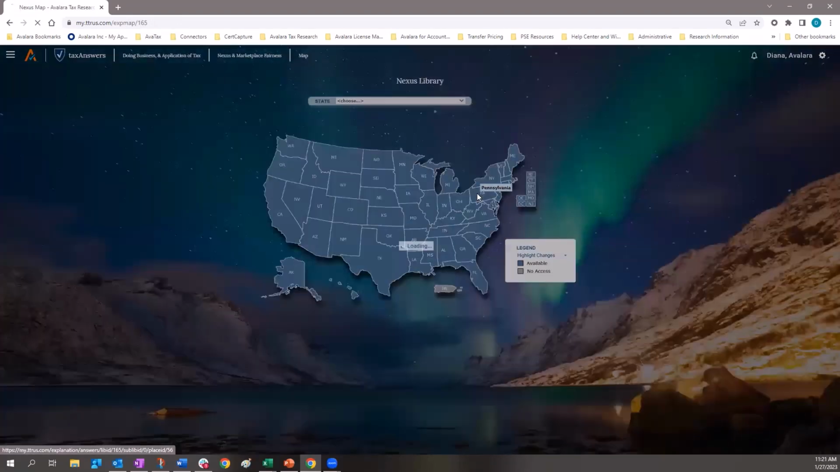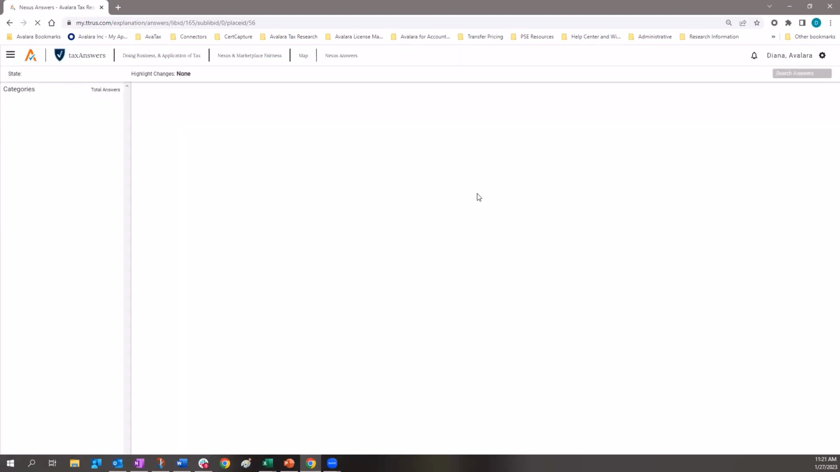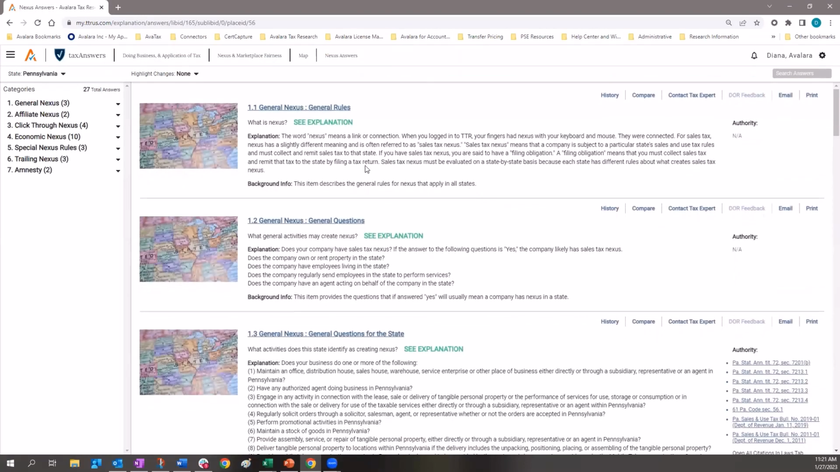And we're going to select the state of Pennsylvania. Once you make that selection, all the states are listed here in a drop-down menu. You can easily navigate from state to state. And then you can also highlight historical changes, so you can identify if there have been any recent changes in that law.